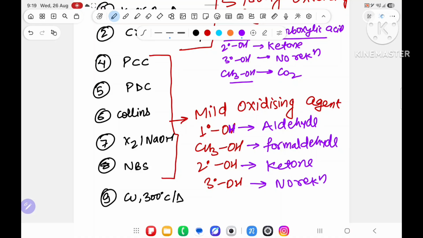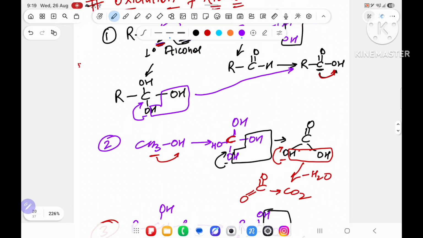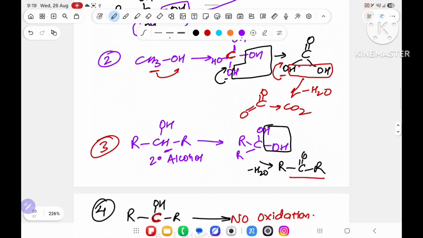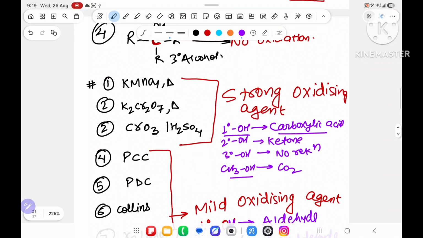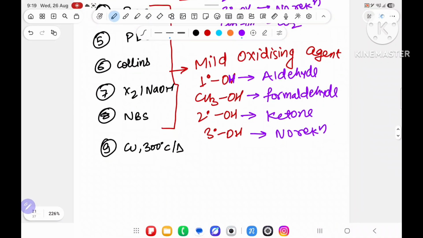With this reagent, oxidation does not mean the same thing every time. I have already told you what we mean by oxidation, but according to the reagent, different things will happen. Understood? And a special reagent we have, very, very important. Again, this is one of my favorite questions. The question may come from this part.